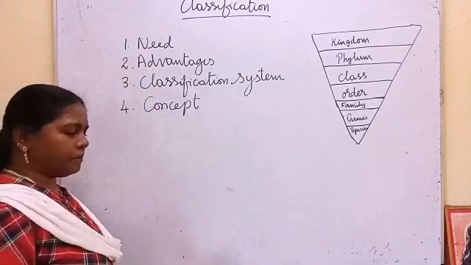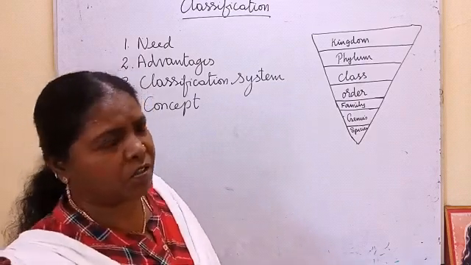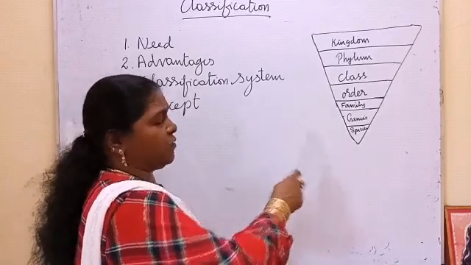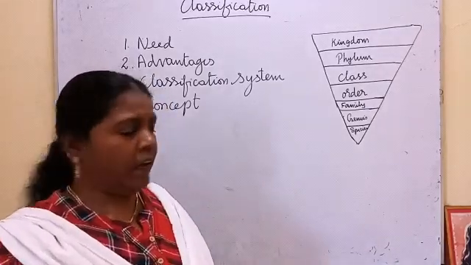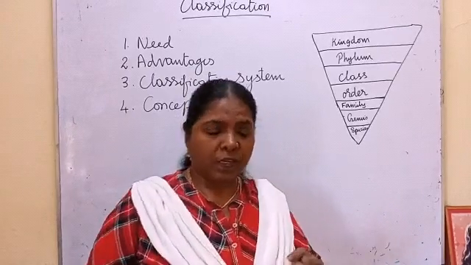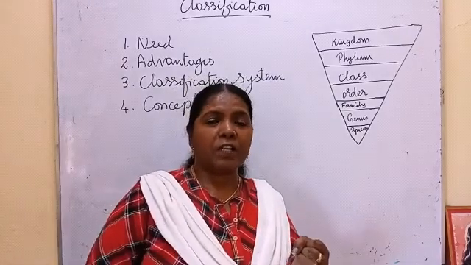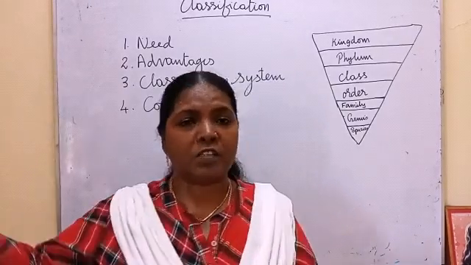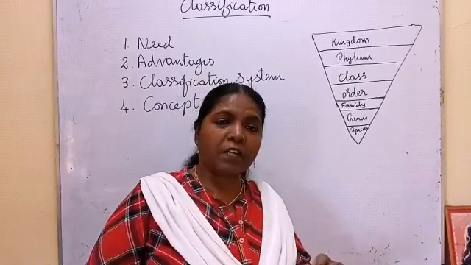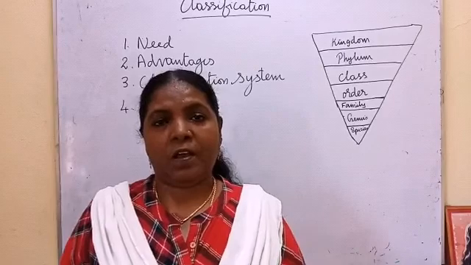Then what are the criteria they are using? I already told you habitat, habit. On the basis of habit, they classify plants into herbs, shrubs and trees. On the basis of habitat, they classify plants into hydrophytes, mesophytes and xerophytes.